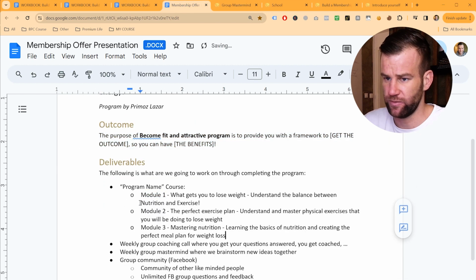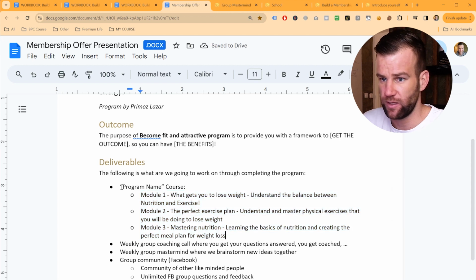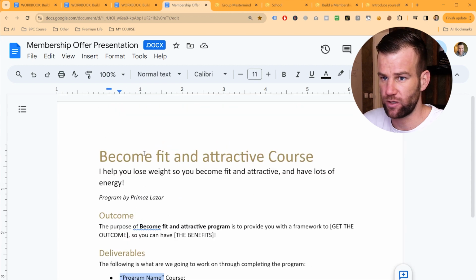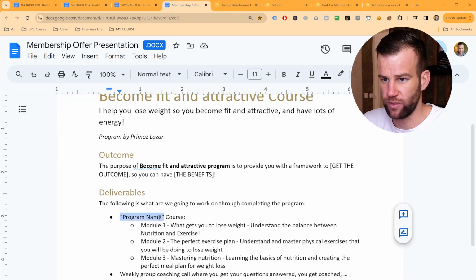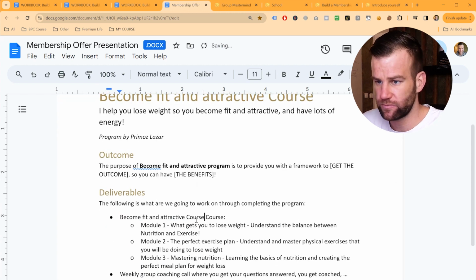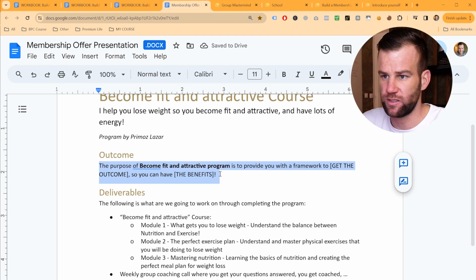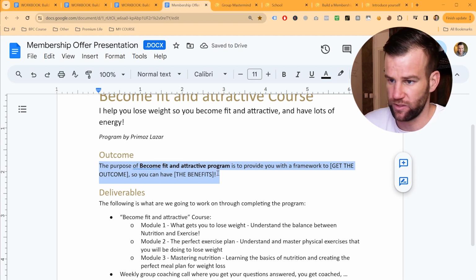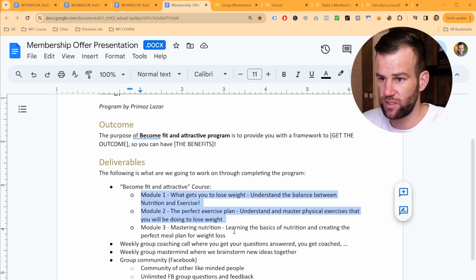I'll paste them here, right? So they will be written out in my offer document. Here for program name, right? We're gonna copy that same course program name here, put it here as well, right? And we're gonna start feeding in this document. And look, this sentence is not finished here. I'm not gonna finish it because it's not necessary. You get the point, right? But put those names here now.